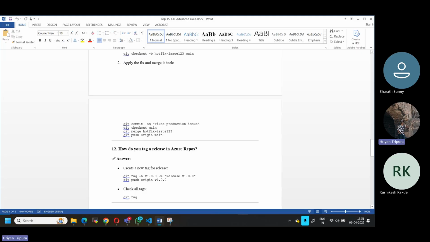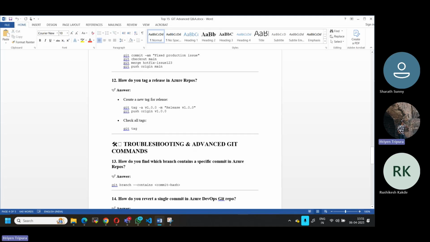So I can directly check out to the main branch and then I can merge the changes from the hotfix branch and then I can push the changes to the remote. Okay. Now how do you tag a release in Azure Repo?